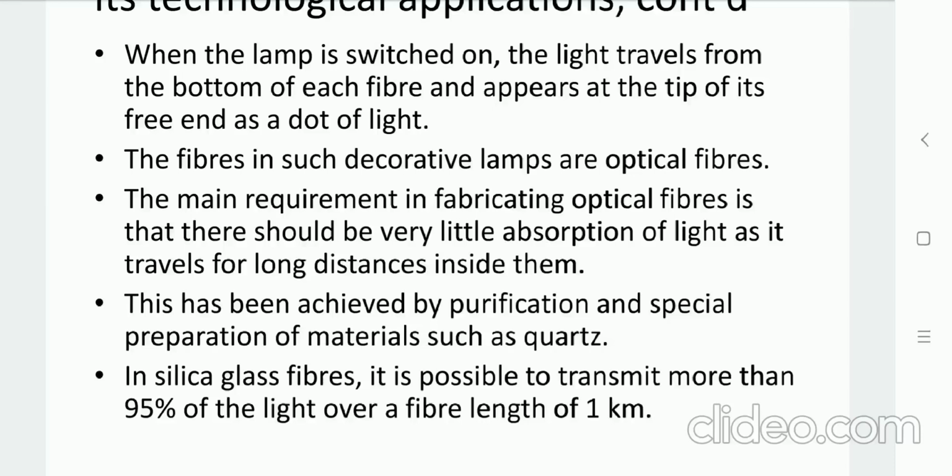So it gives you a decorative lamp using optical fiber. Fiber optic cable has very little absorption of light, and it can travel over longer distances with proper data at high speed, and HD video and proper quality audio can be transferred through it.